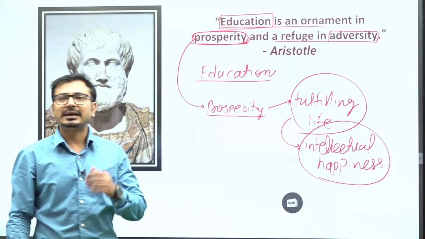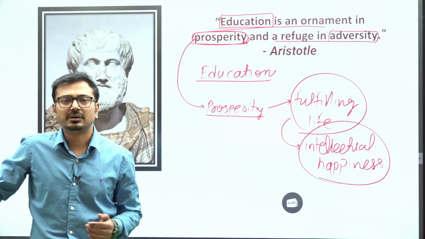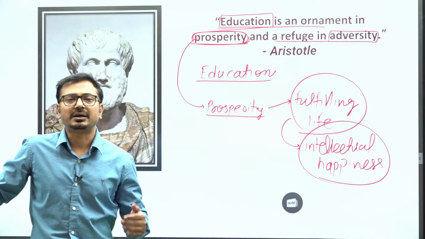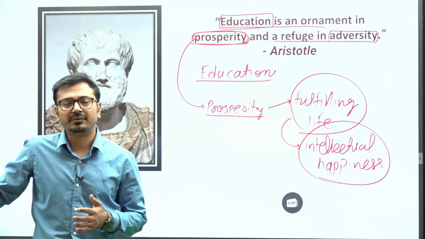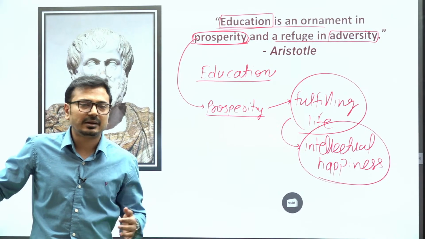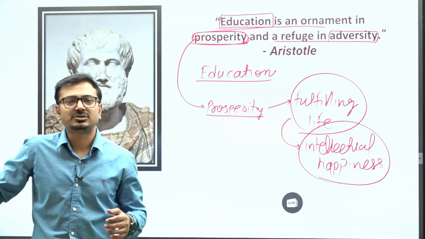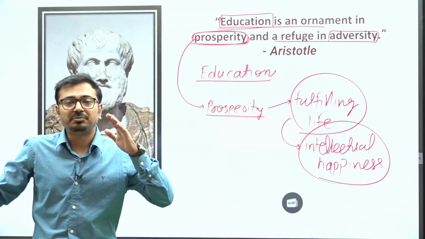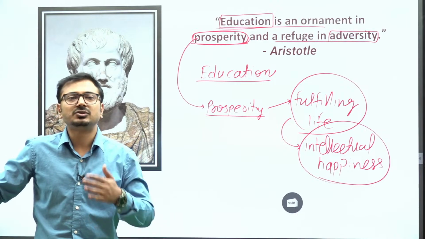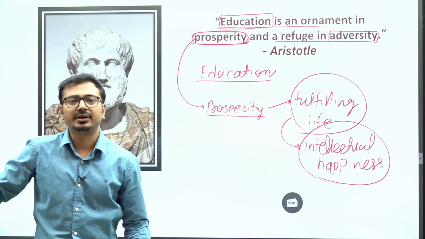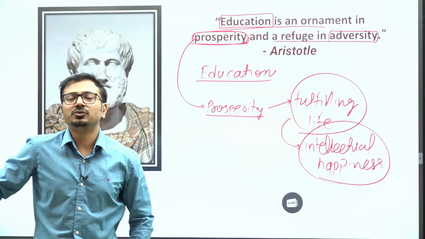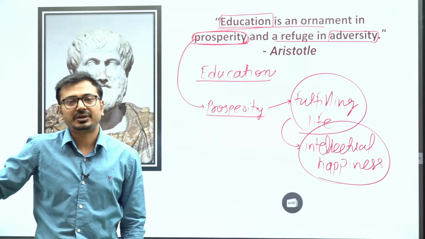You can take the examples of famous empires in the past, be it from ancient India or medieval India. Those flourishing empires used to have educated people in their courts. The kings used to keep them in their courts, and they used to take advice of such educated people.